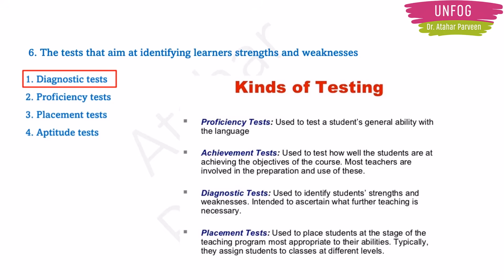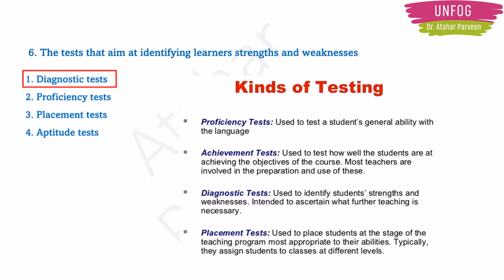It is used to test a student's general ability with the language. Okay, that's the reason why everyone is scared about language, because there is a competency test, right? That is a proficiency test involving the language. Okay. Next is achievement test. This type of test is used to test how well the students are achieving the objectives of the given course. Okay. Almost all teachers are involved in the preparation and the use of these achievement tests.